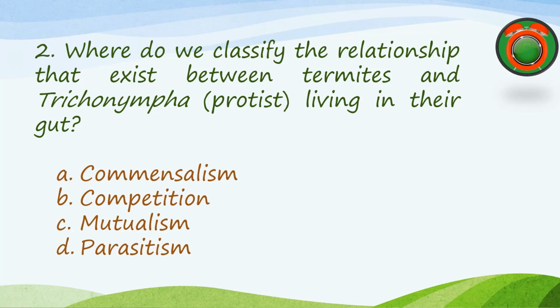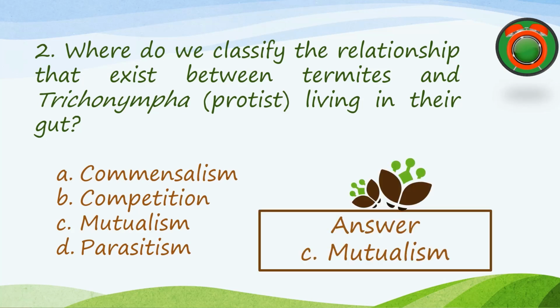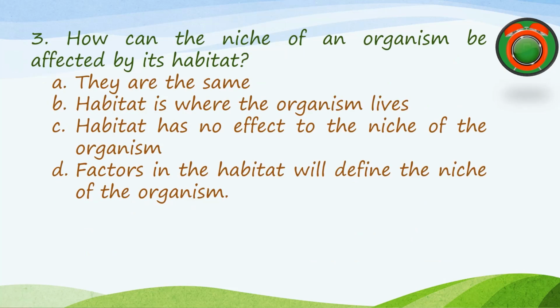Where do we classify the relationship that exists between termites and Trichonympha or the protist living in their gut? A. Commensalism. B. Competition. C. Mutualism. And D. Parasitism. The correct answer is C. Mutualism. Number 3 question. How can the niche of an organism be affected by its habitat?